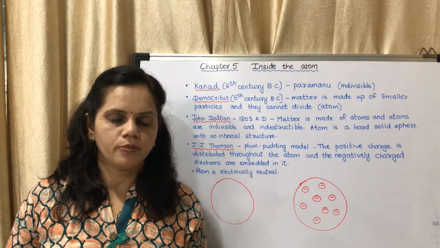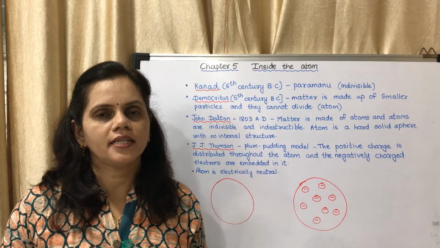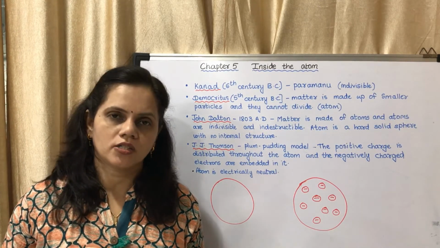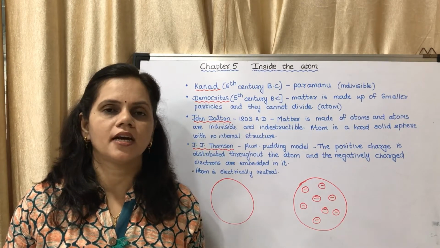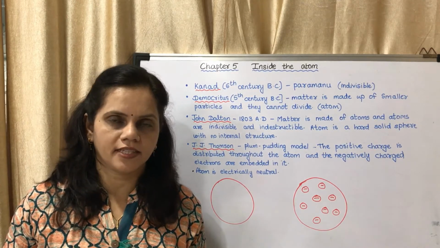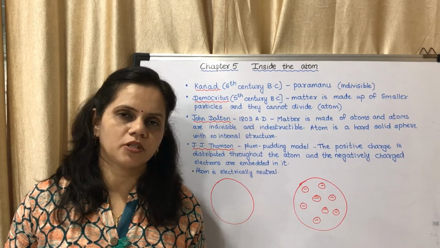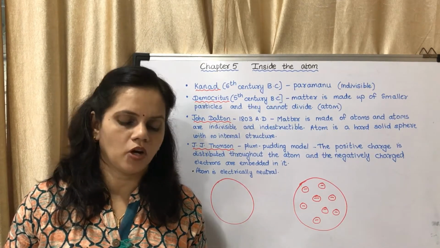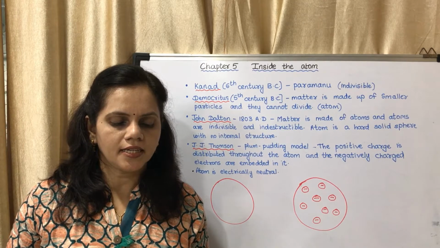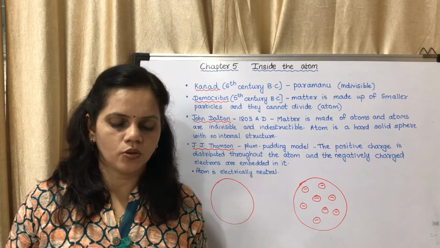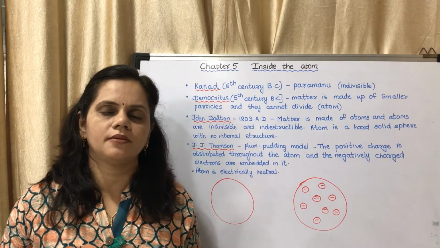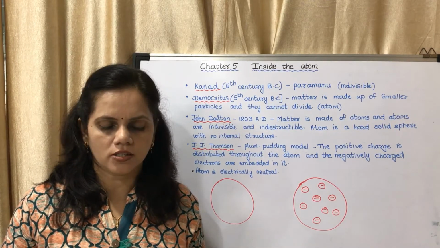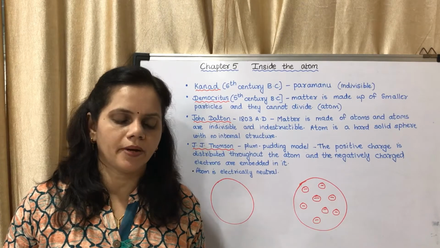Water, the formula is H2O. In that, hydrogen also is there, oxygen also is there. It is a molecule because there are two different types of atoms. If there are two different types of atoms, then it is compulsorily a molecule. Single type of atoms in the molecule? No, different types of atoms. What are the two different types of atoms in that molecule? Hydrogen and oxygen. So it is a compound.